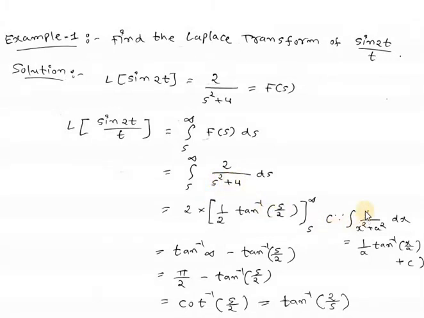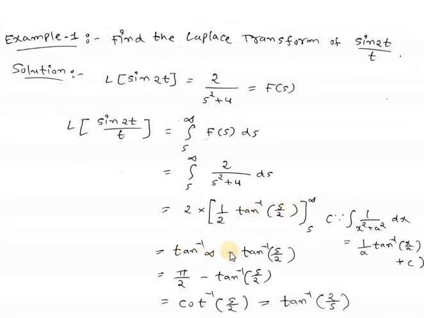Now here we will use this formula, integration of 1 divided by x square plus a square dx is equal to 1 by a tan inverse x by a plus c. So here it will be 1 by 2 tan inverse s by 2, because here a is 2, and the limit will be from s to infinity. So here first of all we will replace s by infinity.